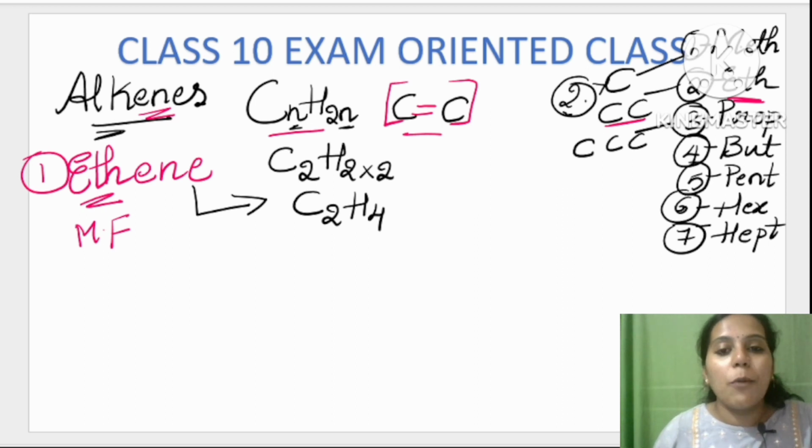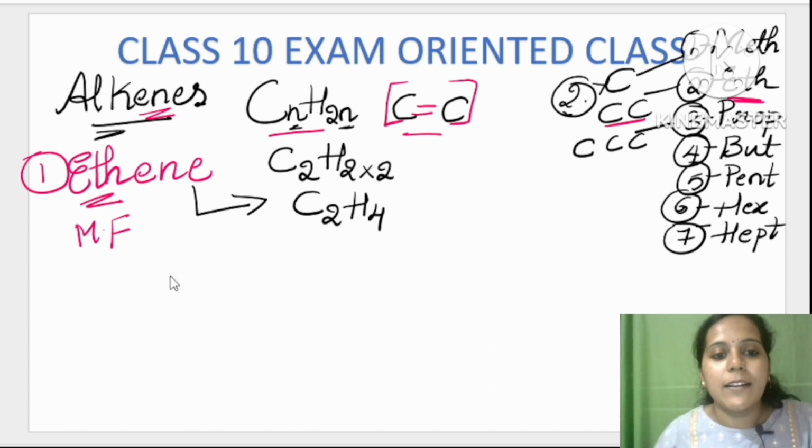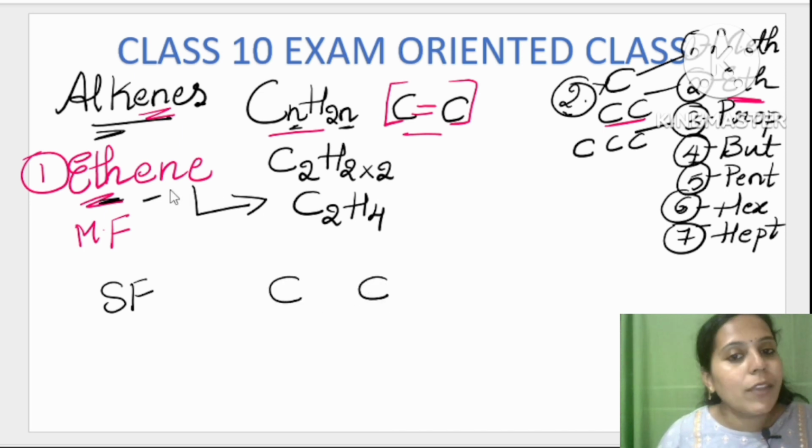Okay, so moving to next, look, we have to write its structural formula. So now we are writing the structural formula. Let me write it in short form as SF. It is the structural formula. So in the exam, if they give ethene and ask to write the structural formula of ethene, it is very simple. Even if you don't know the molecular formula, you can write the structural formula very simply. Look at ethene. What does eth mean? 2 carbon atoms. Okay, and what should ene have? Always a double bond.